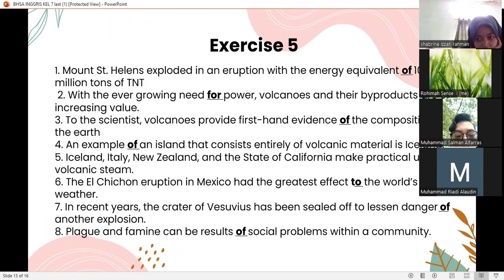Number 6, the El Chichon eruption in Mexico had a great effect on the world. Number 7, in recent years, the crater of Vesuvius has been sealed off to lessen the danger of another explosion. Number 8, plague and famine can be the result of social problems within a community. Next slide.